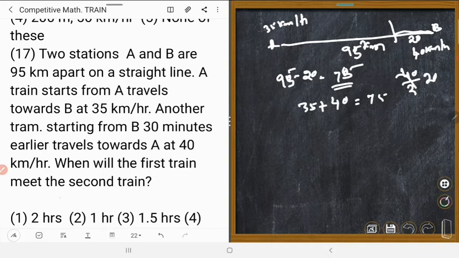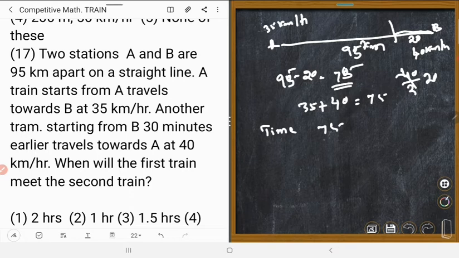So when will they meet? Let's calculate it. 75 kilometers is covered in how many hours? Required time means distance by speed.